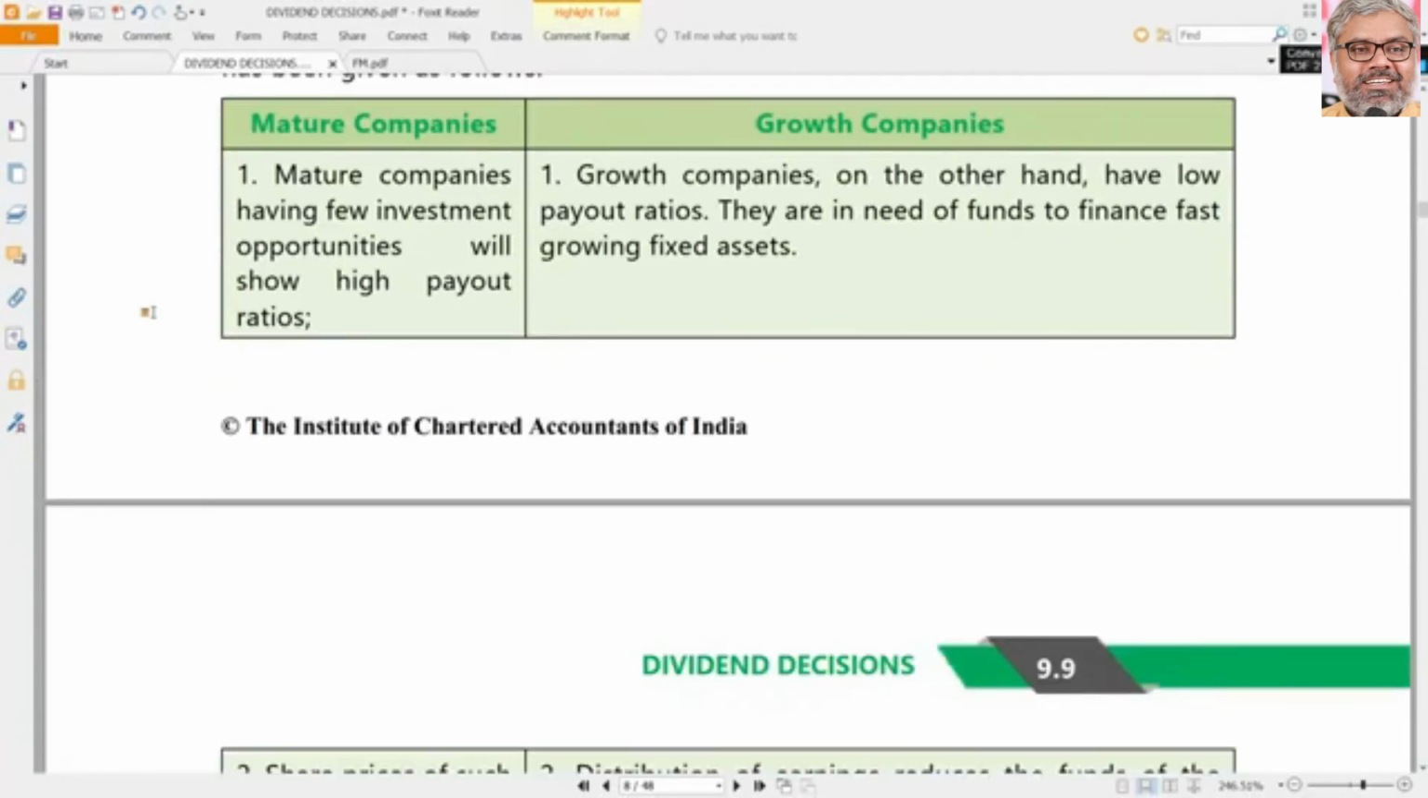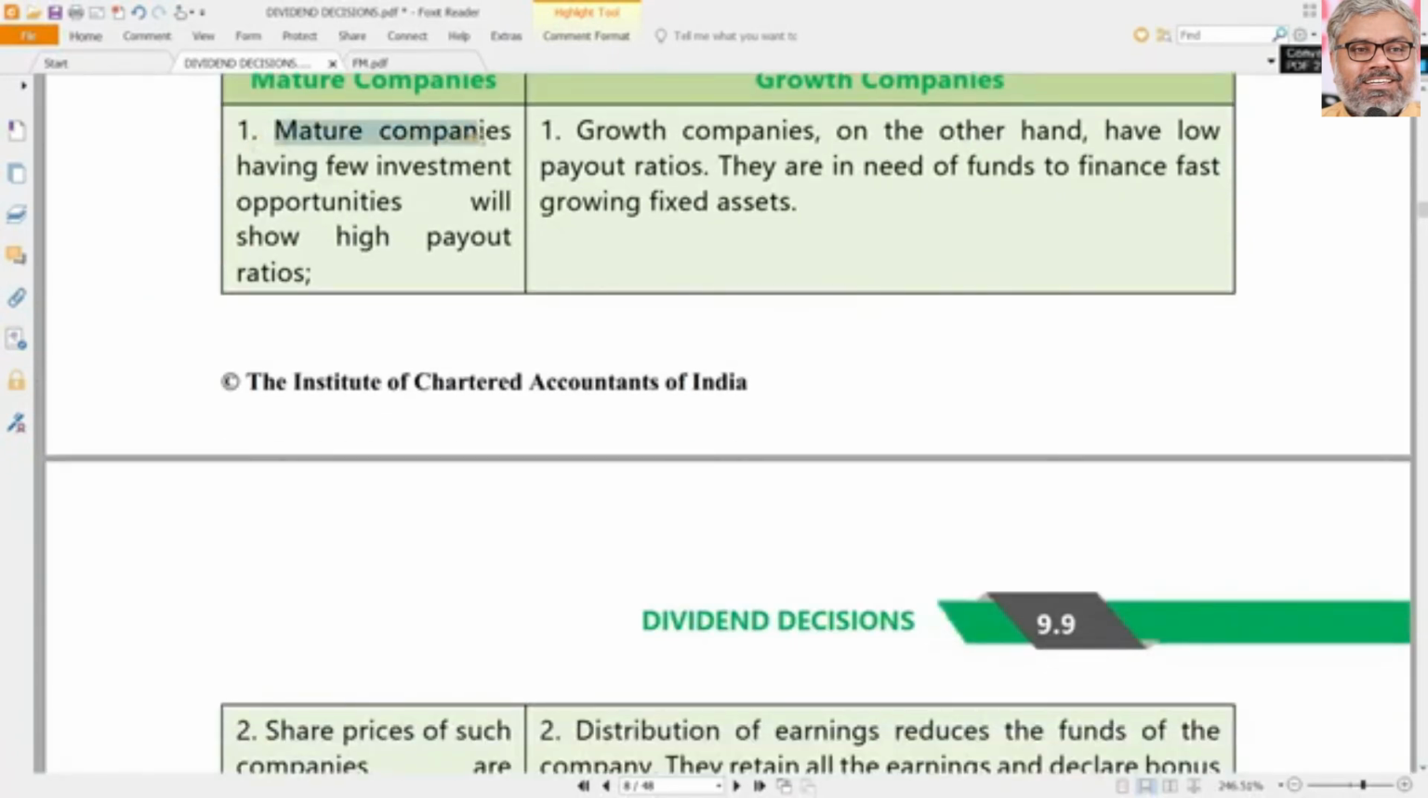But what if the company is already a mature company which has very few new investment opportunities? Better to have a high payout ratio, better to declare dividends. That is the reason why we see most of the FMCG, fast moving consumer goods companies like ITC, like Hindustan Unilever, those companies do not need much new investment. They are already so settled and mature, doing business for many decades.